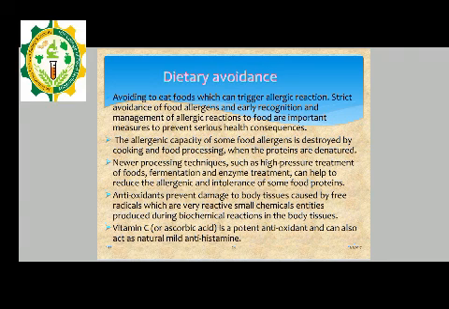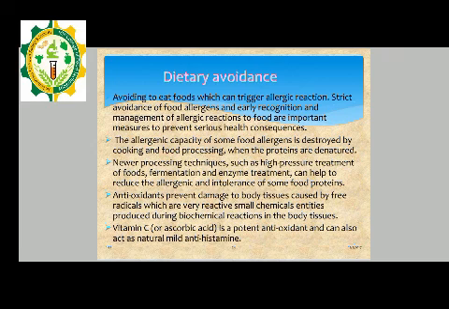Dietary avoidance. That is how we should avoid this food allergic reaction. First of all, we have to avoid eating the food which can trigger the allergic reaction. We have to strictly avoid the food allergen, and early recognition and management of the allergic reaction to the food are important measures to prevent serious health consequences.